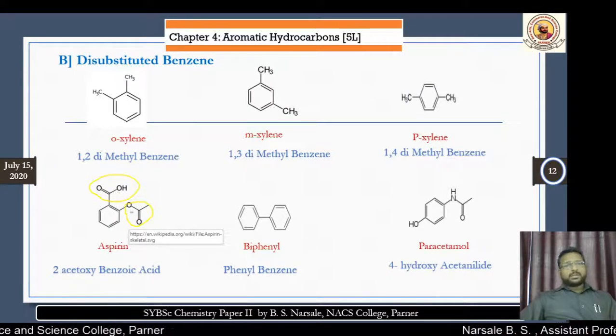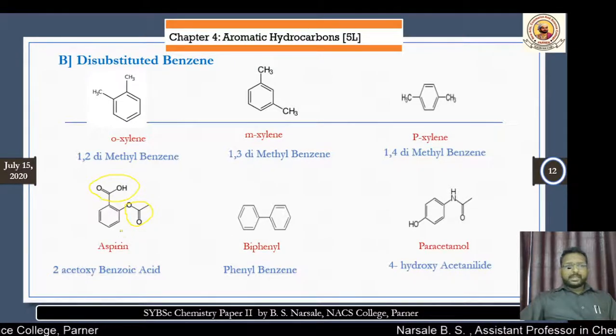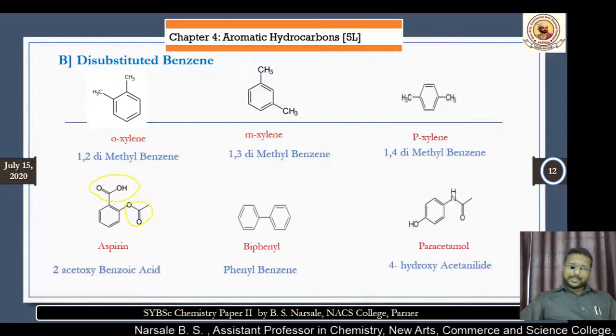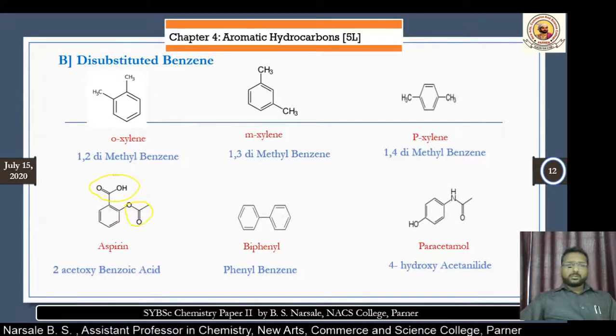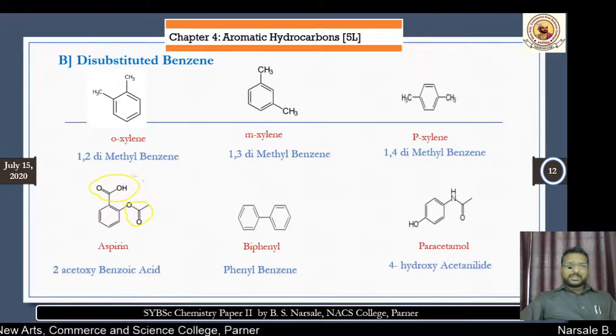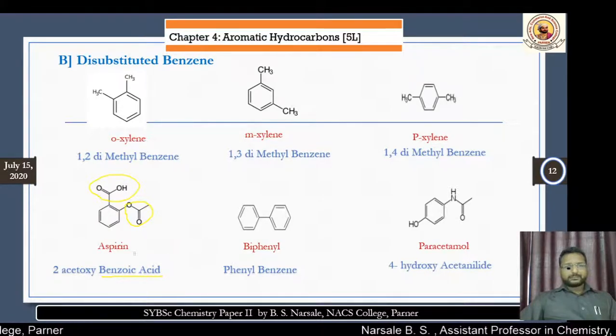When two different groups are present, the name is given by considering one group as the parent and the second group as a substituent. Here the COOH group is taken as the parent. If you remove the other group, the name of this compound will be benzoic acid.